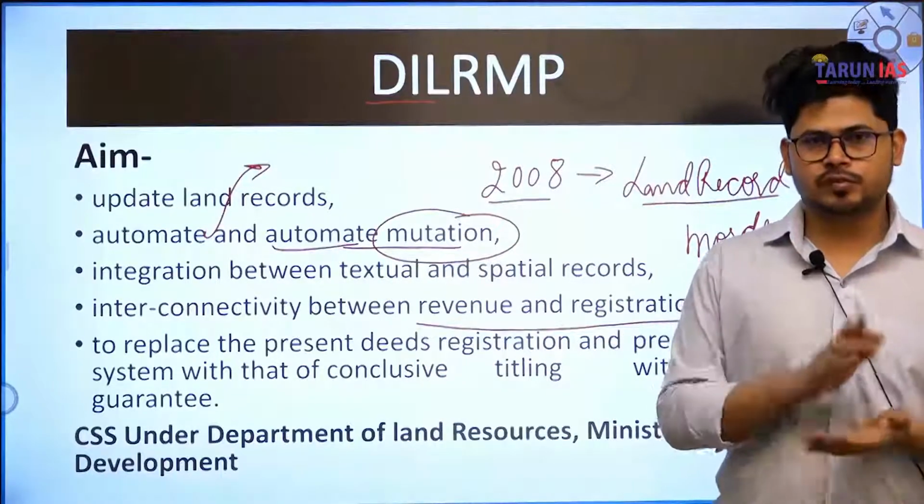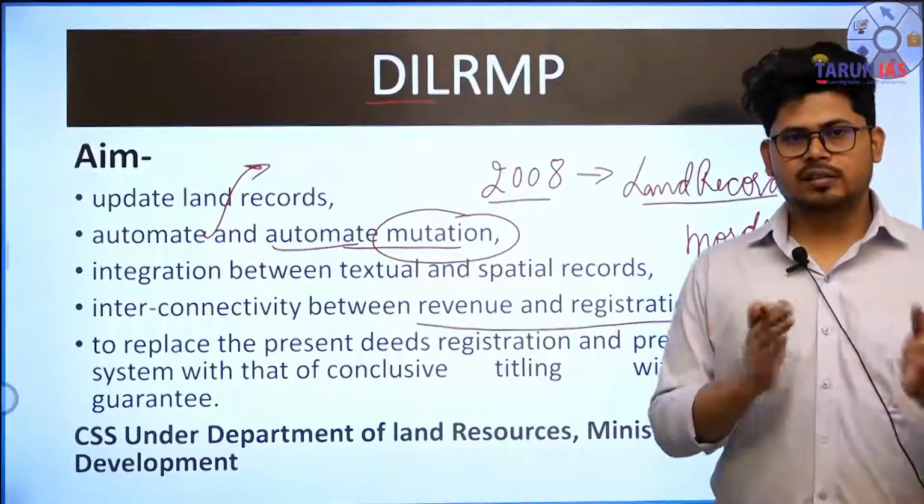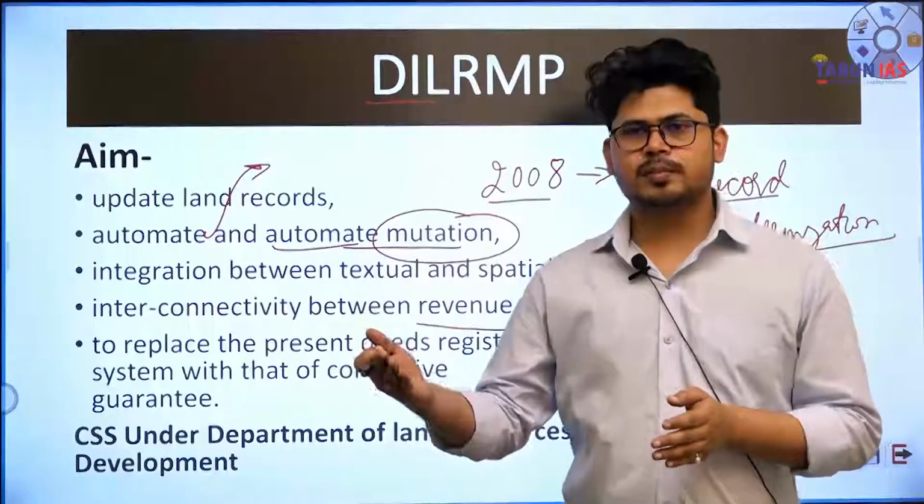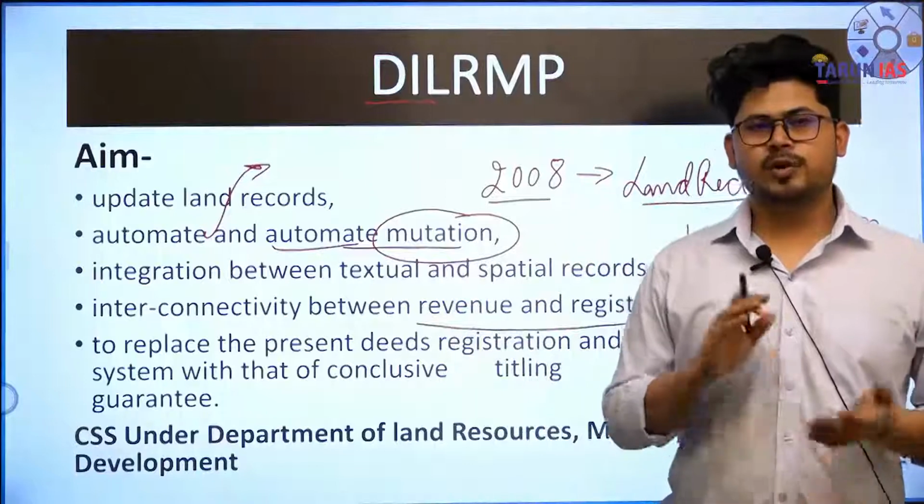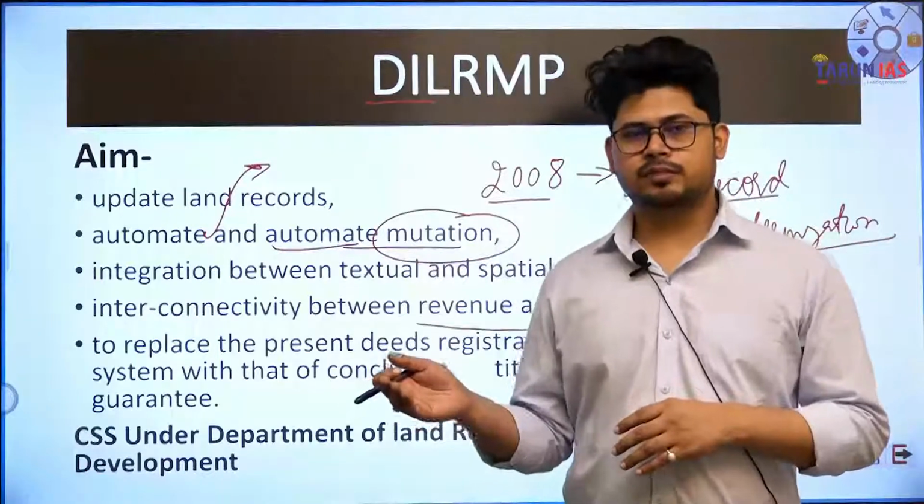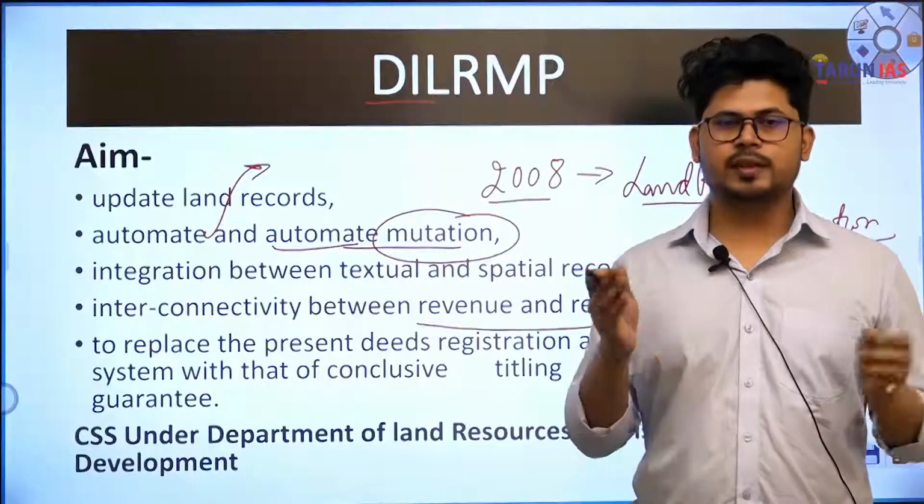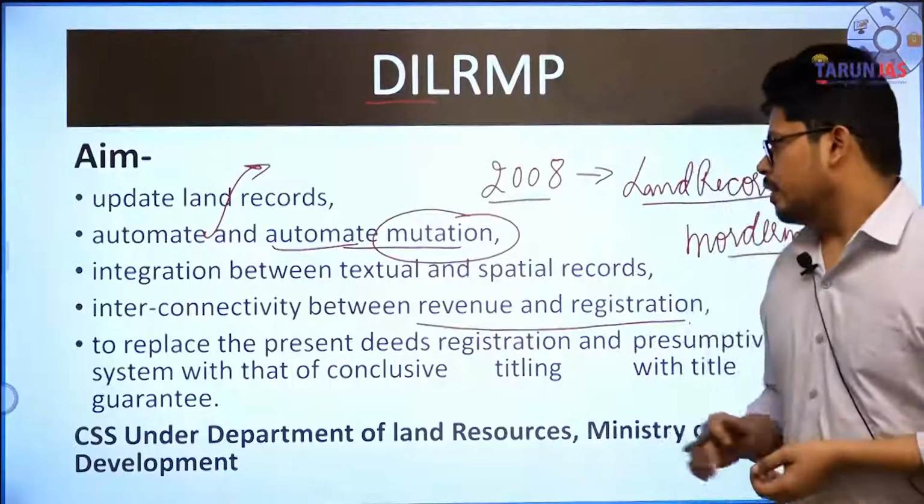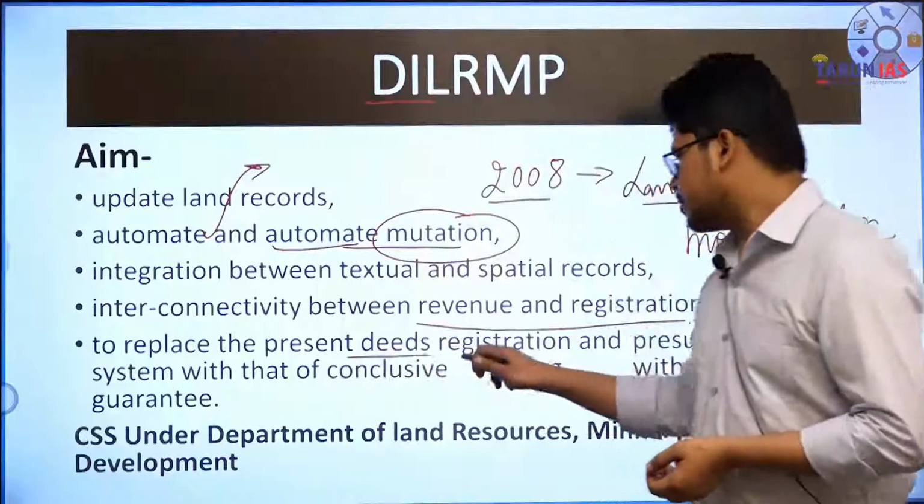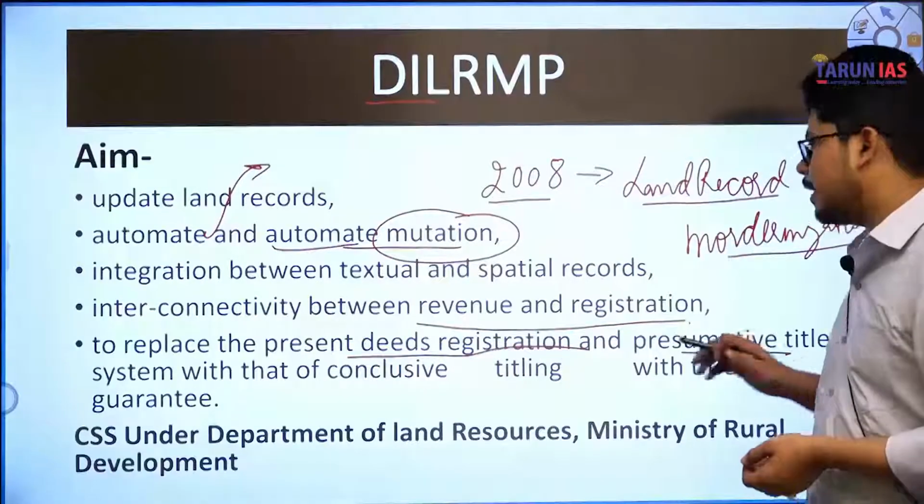Whenever a registration of a land is done in some other person's name, the property tax document should be allotted to that person. Okay, and the original property tax document that the person was holding should be cancelled. To replace the present deeds registration and presumptive title.